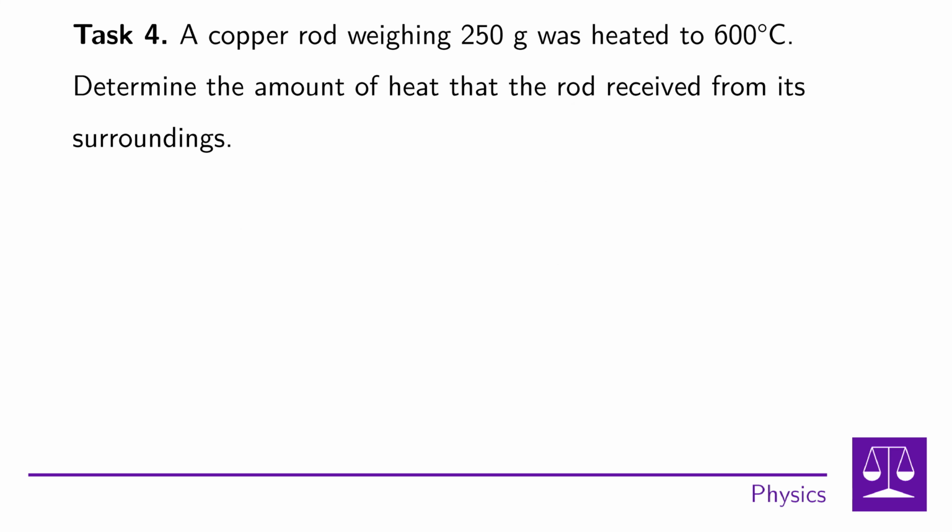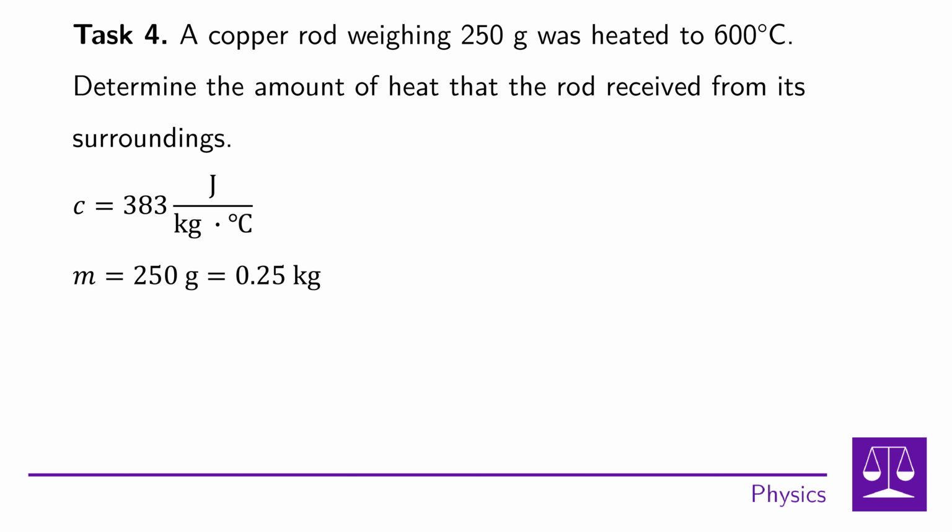In the fourth task, we have a copper rod weighing 250 grams that has been heated by 600 degrees Celsius. Determine the amount of heat that the rod has received from the environment. The specific heat capacity of copper is 383 joules per kilogram per degree Celsius.